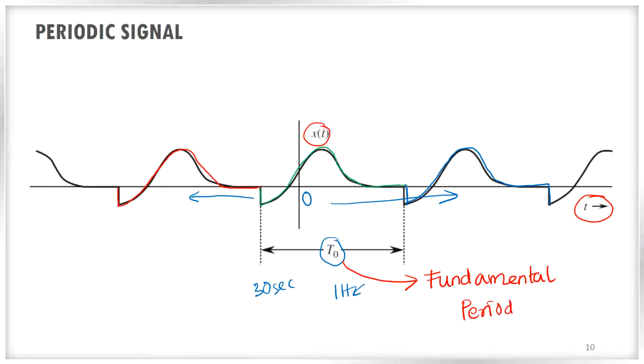So we can say that the signal is repeating after the fundamental period.